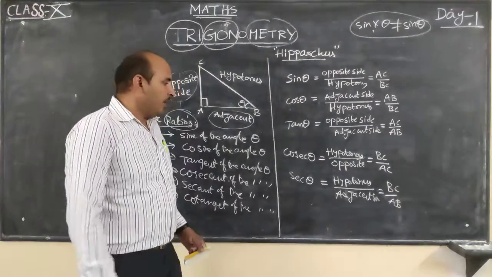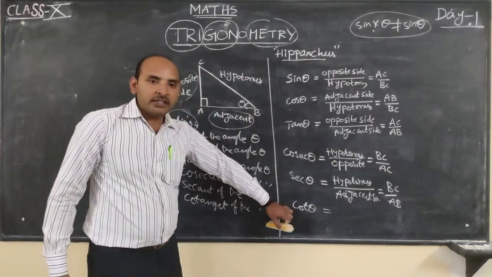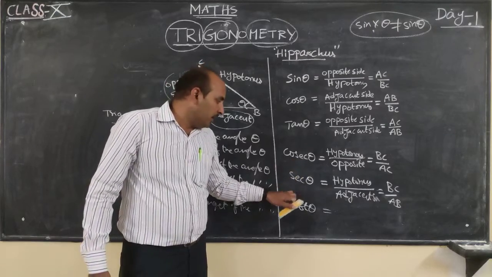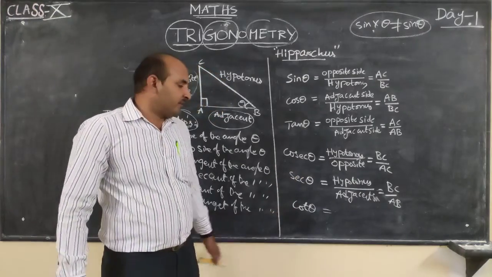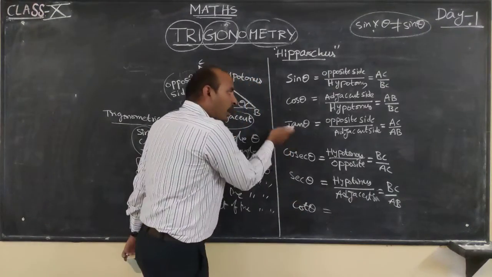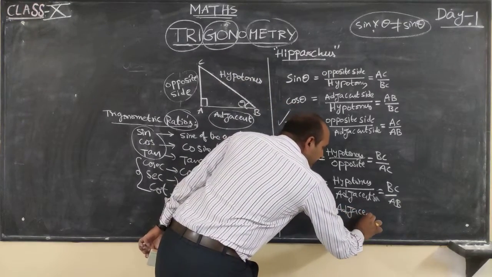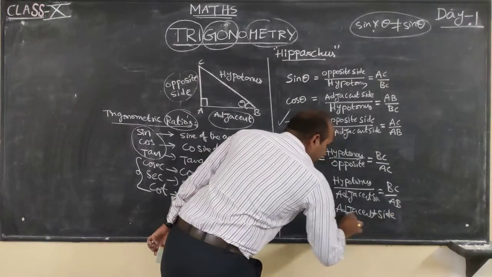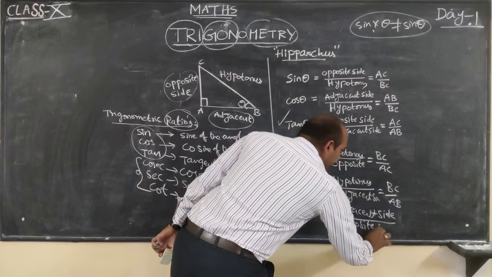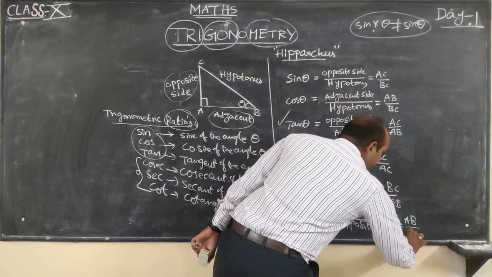Now, cot theta. Generally, what do we call this one? Cotangent of theta. Cosecant theta, secant theta, cot theta. So, cot theta means what? It is the reciprocal of tan theta: adjacent side upon opposite side, which is equal to AB upon AC.